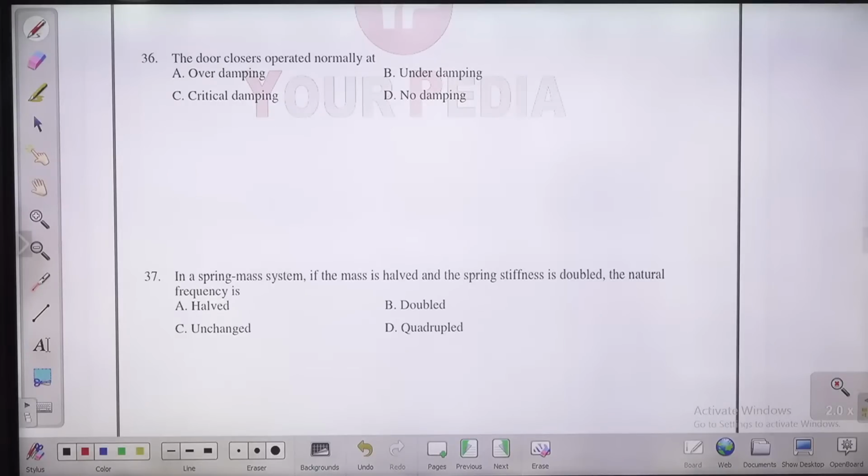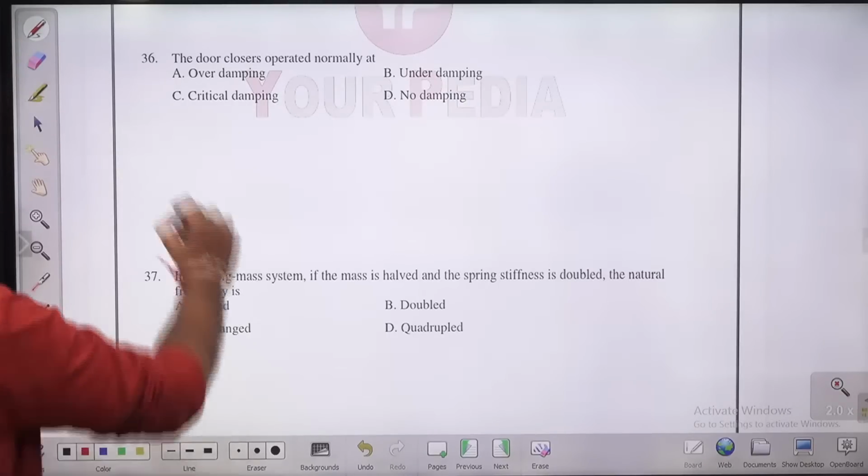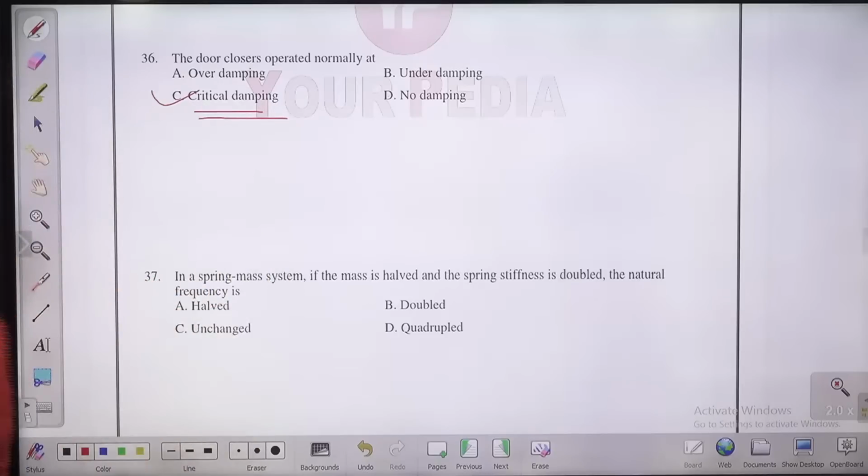After studying theory from a particular chapter, suppose you purchase a question practice book from the market and you get sectional questions, like from thermodynamics, heat transfer, fluid mechanics, chapter-wise questions. Then you read the theory part, practice questions, and solve all previous year and new questions. Then yes, definitely you will be able to get a good score. Don't worry. Door closers are designed with critical damping, guys. C is the answer for this question.